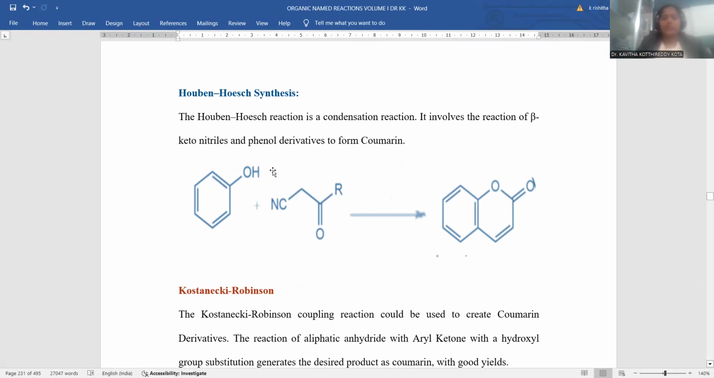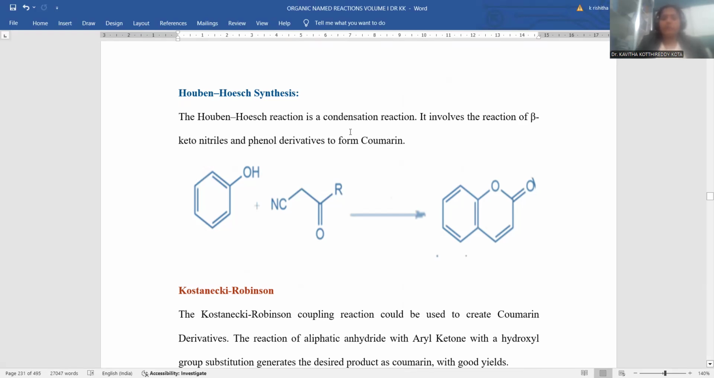Pechmann synthesis starts with phenol as one of the starting materials, and the other is an active methylene compound. So whenever these two compounds are treated, what happens? Here the oxygen, containing a lone pair of electrons, takes part in reaction with the carbonylic carbon atom, so that ring cyclization takes place. Later on, the reaction takes place between the carbon atom and the benzene ring, so that you can notice the six-membered ring possibility. This is the way we finally achieve coumarin as the final product by means of Pechmann synthesis.